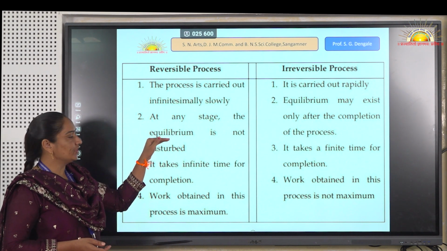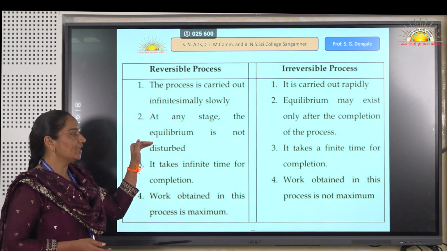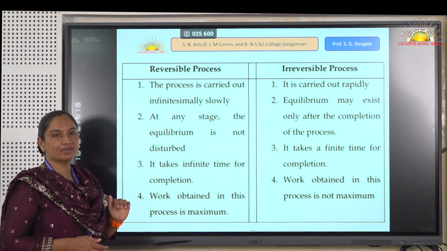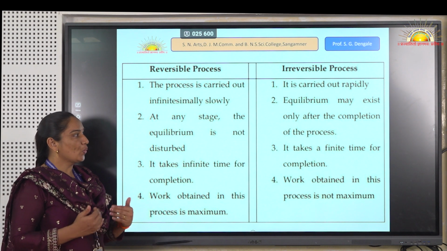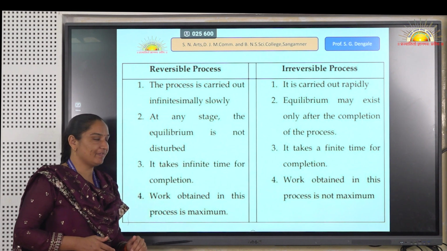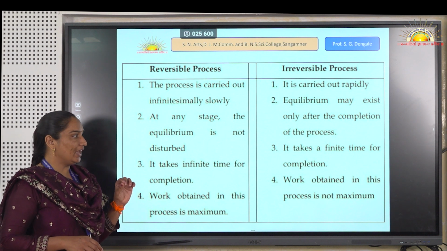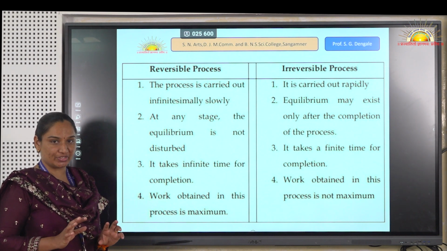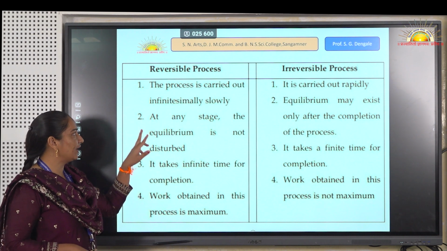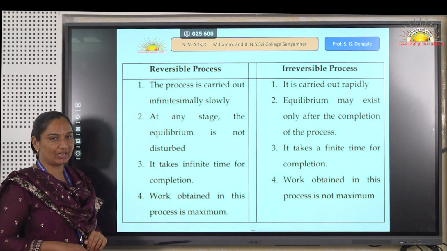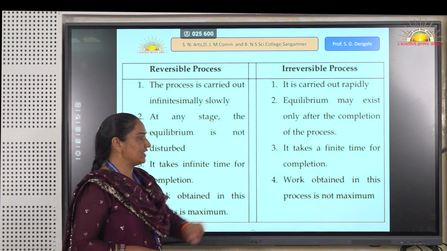At any stage, the equilibrium is not disturbed in the case of a reversible process, meaning driving and opposing forces are equal, while in the case of an irreversible process, equilibrium may exist only after the completion of the process. Third, a reversible process requires infinite time for completion, while an irreversible process requires finite time.